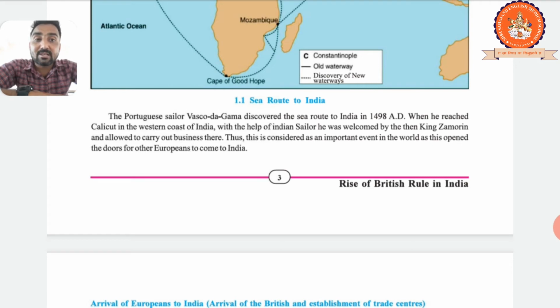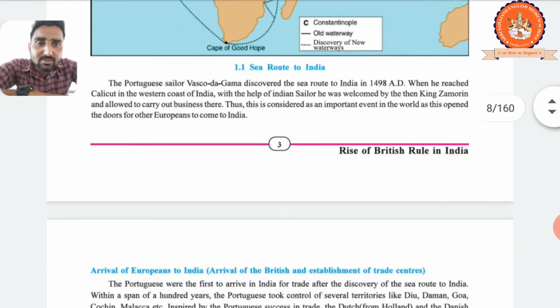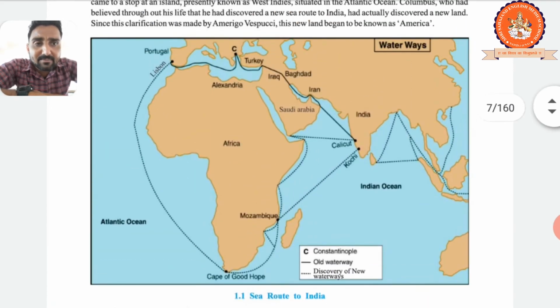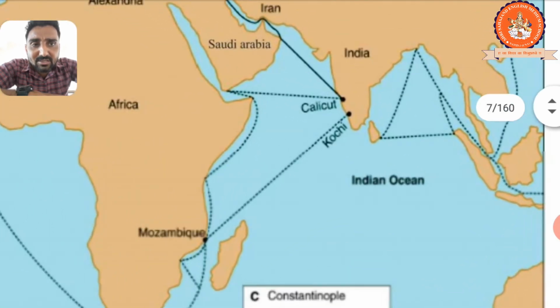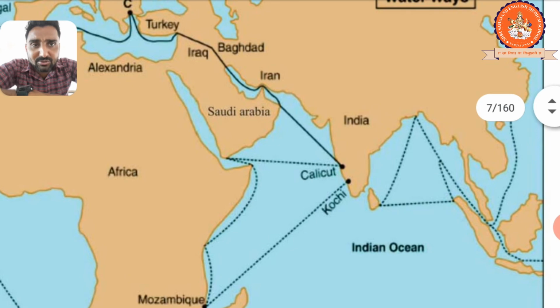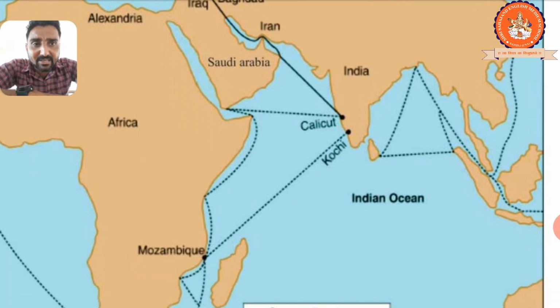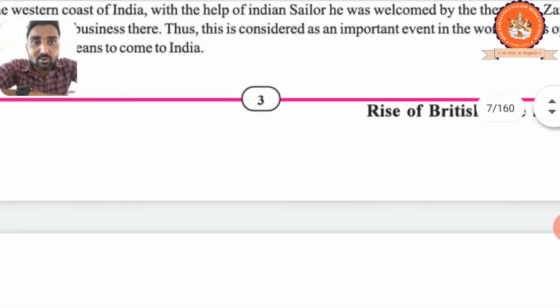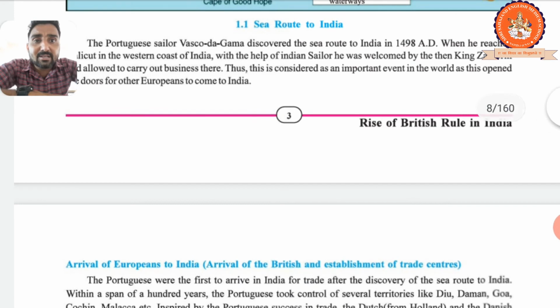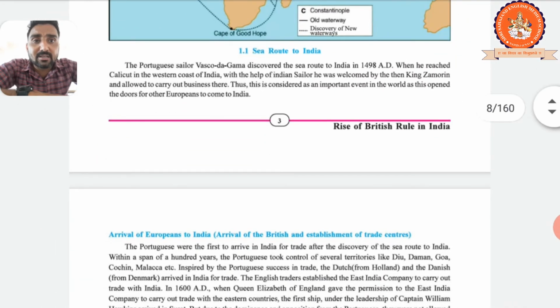See. Who welcomed the Portuguese sailor Vasco da Gama? King Zamorin. The Calicut port king was King Zamorin. Please underline one more character, King Zamorin. Look, in history you have to memorize the characters and the years. You have to memorize, because characters, years, and places are very important. So one more character, King Zamorin of Calicut, who welcomed the Portuguese sailor Vasco da Gama and gave him permission to settle here and do business, trade over here.